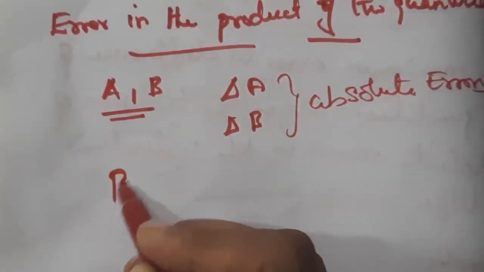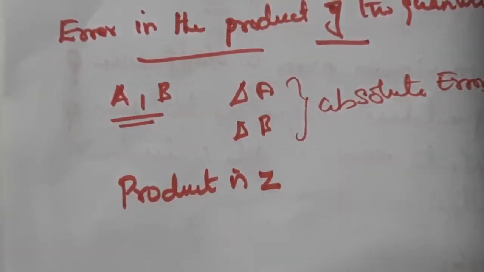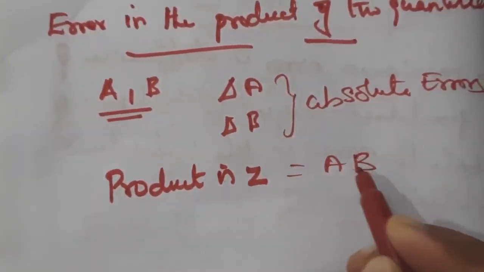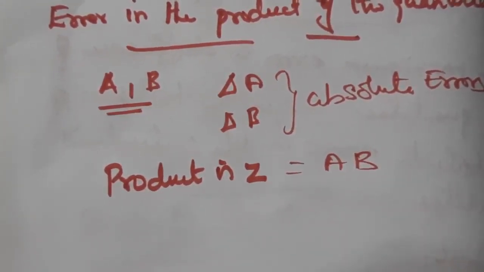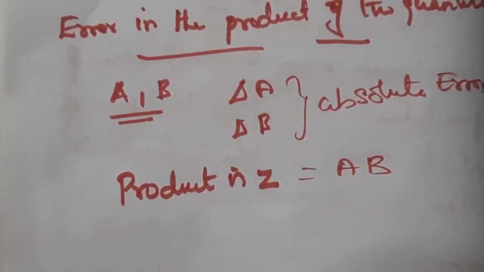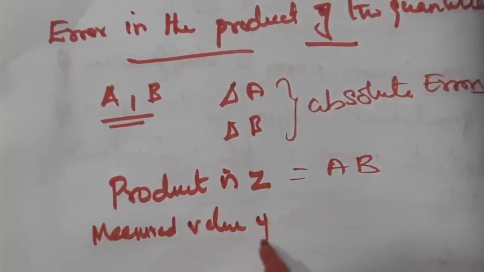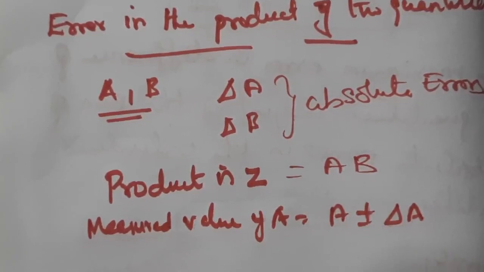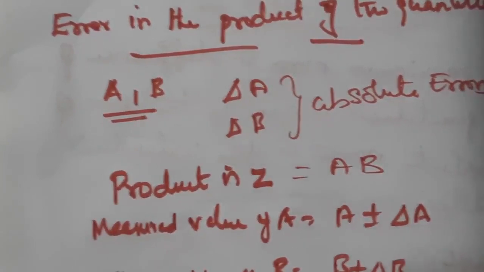So what is the product? The product is taken as Z. So Z is equal to A into B. The measured value of A is A plus or minus delta A. Measured value of B is B plus or minus delta B. Delta A is the absolute error. Similarly, measured value of B is B plus or minus delta B.